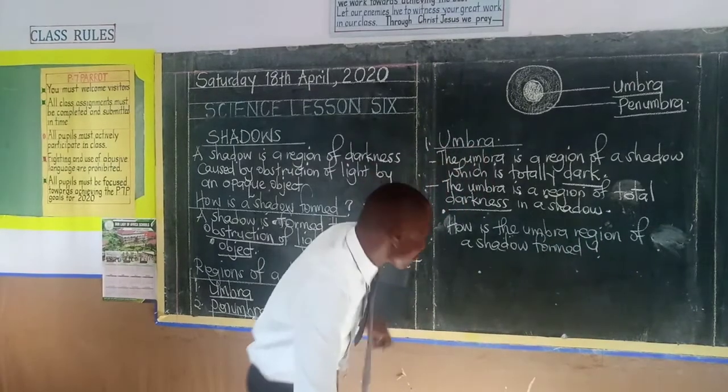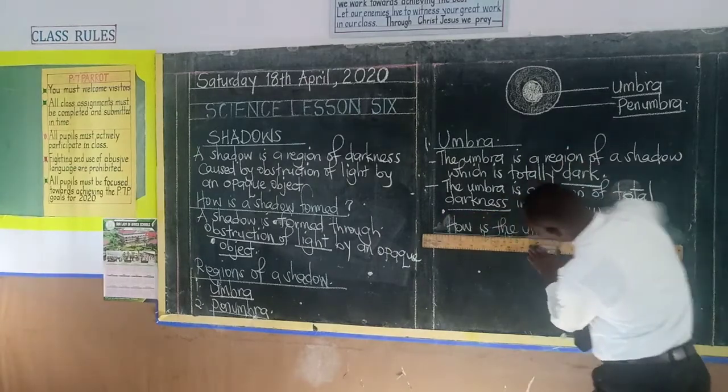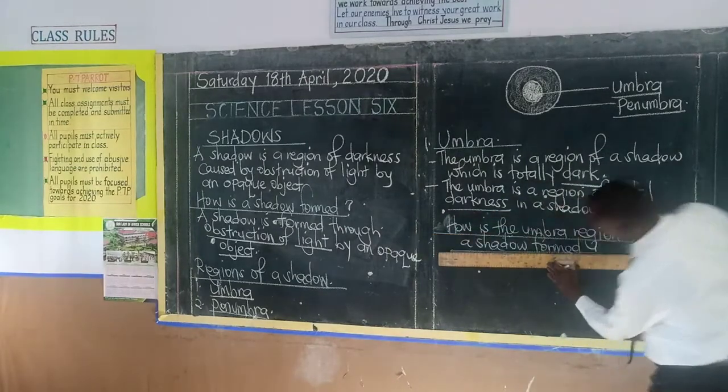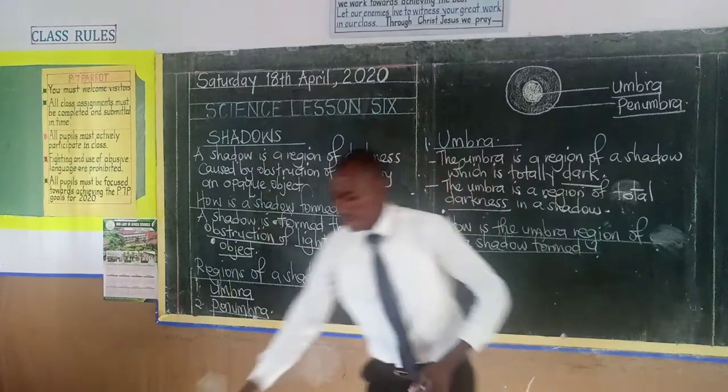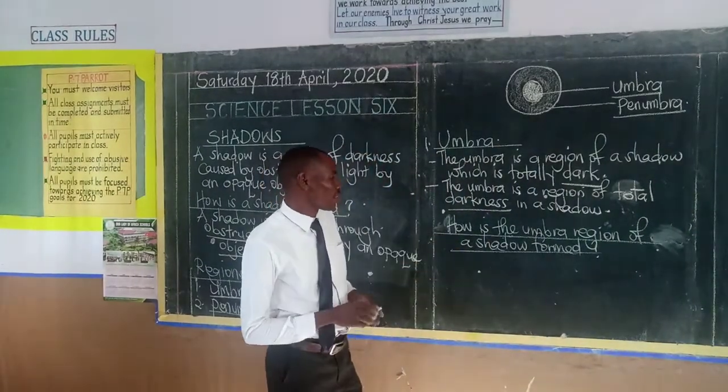How is the umbra region of a shadow formed? So we can underline our question. And we are saying that there are two ways through which the umbra region of a shadow is formed.